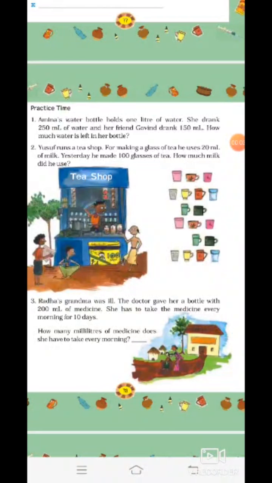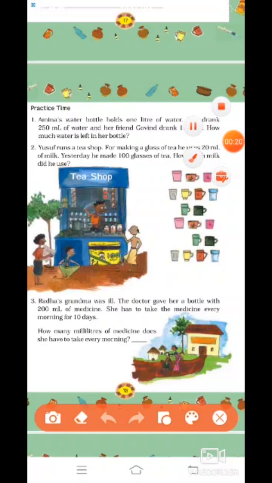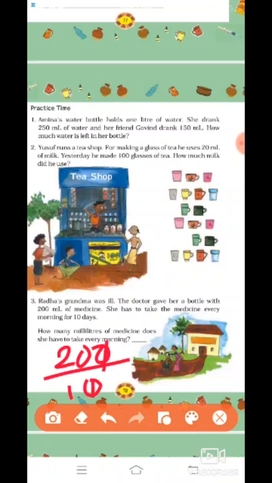Radha's grandma was ill. The doctor gave her a bottle with 200 ml of medicine. She had to take the medicine every morning for 10 days. How many milliliters of medicine does she have to take every morning? Now see, the bottle was of 200 milliliters and she has to take it for 10 days. So for 1 day, we will divide it by 10. So each day she had to take 20 milliliters of medicine.